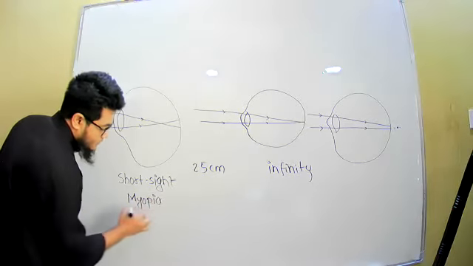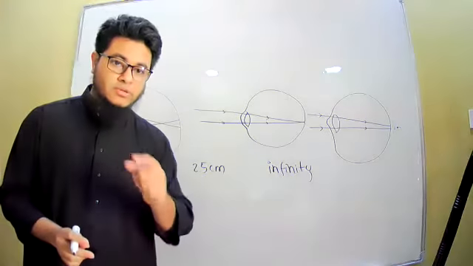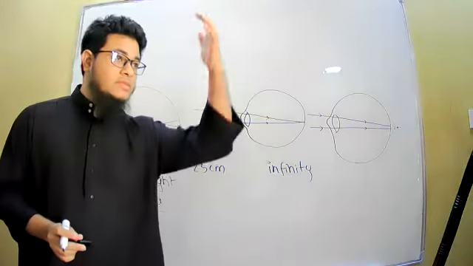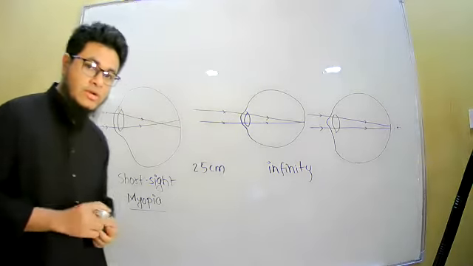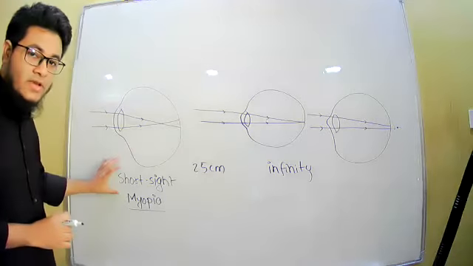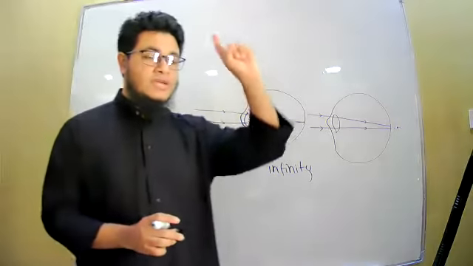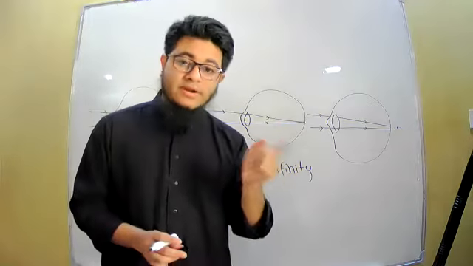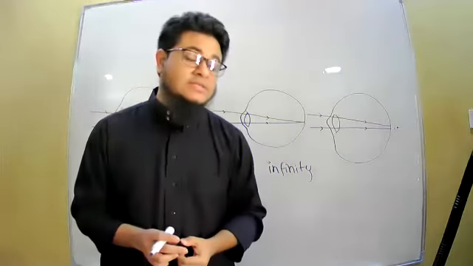We call it myopia. And as a result of this defect, a person cannot see the objects that are at a particular distance. That means the far point for eyes with this defect is not infinity. This eye cannot see the objects that are at infinity clearly. Rather, he will have a particular distance, let us say till 80 meters, he can see clearly.